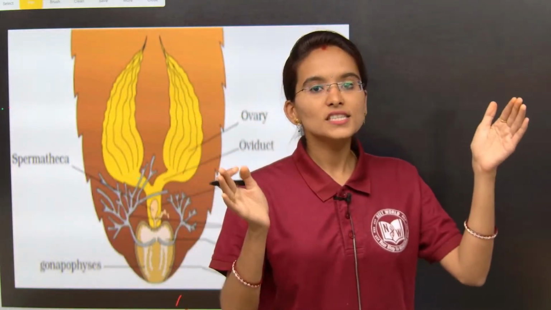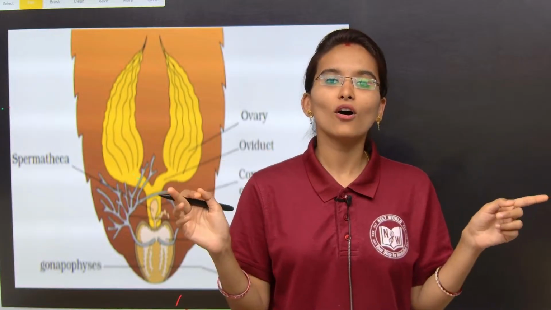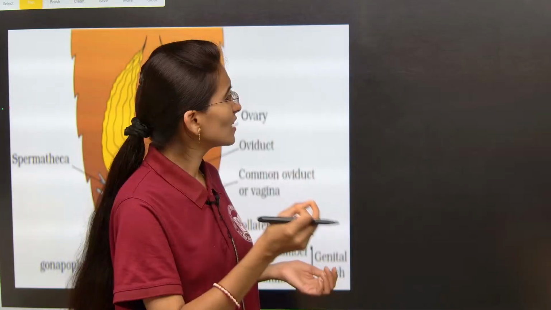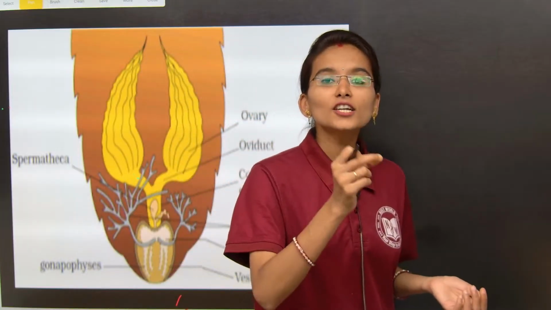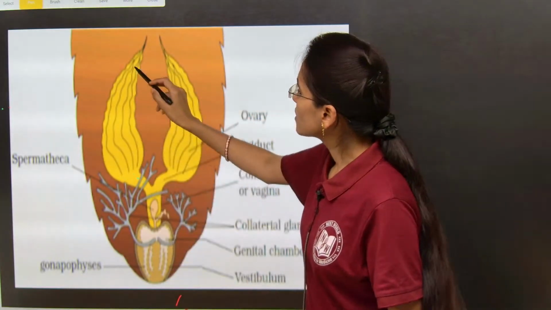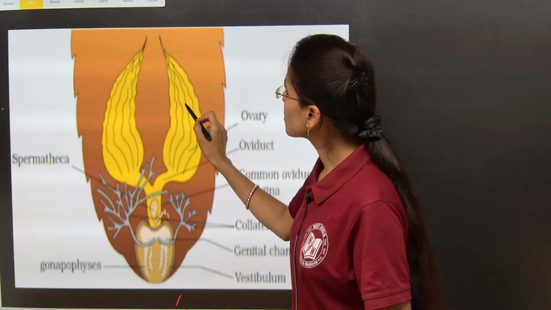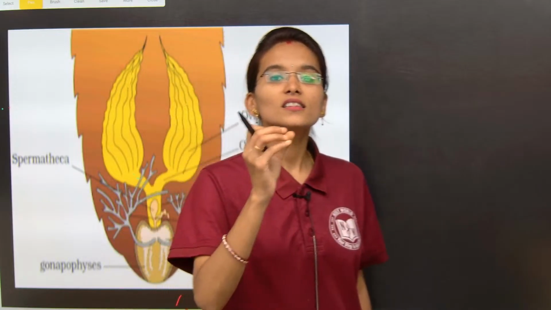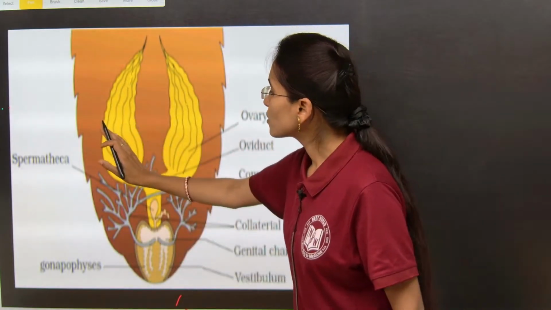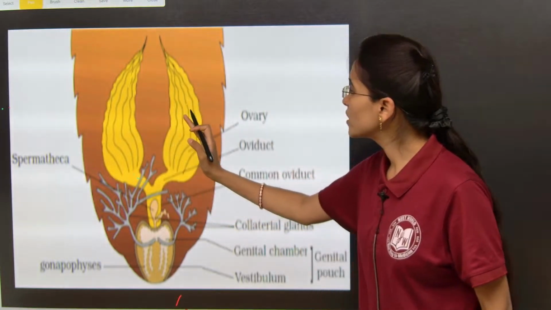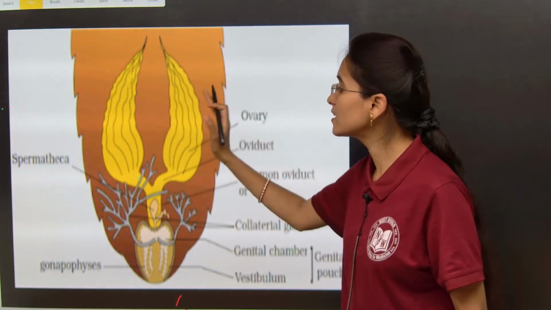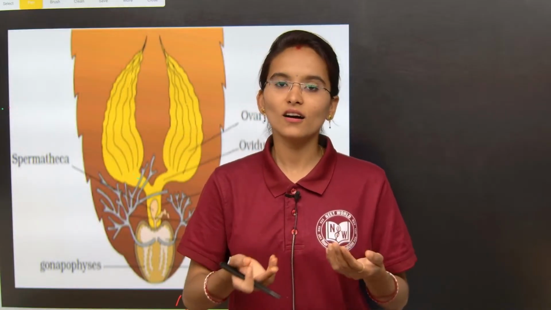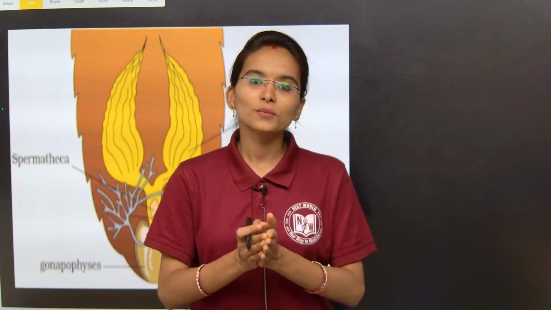Starting from the second to the sixth segment, what is present? A pair of ovaries are present. Inside the ovaries, we can find many thread-like structures, approximately 8 to 9 thread-like structures, and these are called ovarioles. The main role of ovarioles is to produce the ova. So 8 ovarioles in one ovary and 8 in the other, 8 plus 8, 16 ovarioles. So 16 ovarioles means approximately 16 ova are going to be produced.